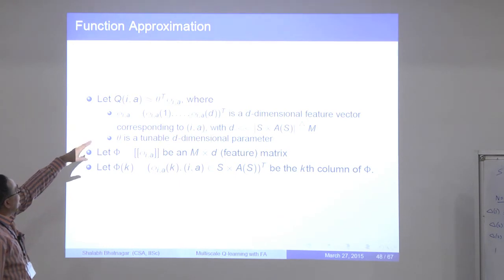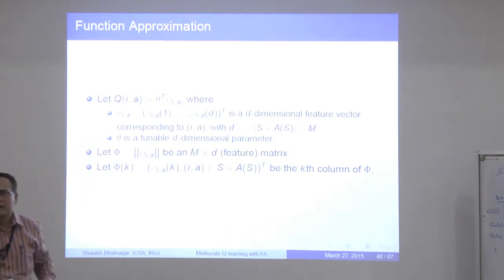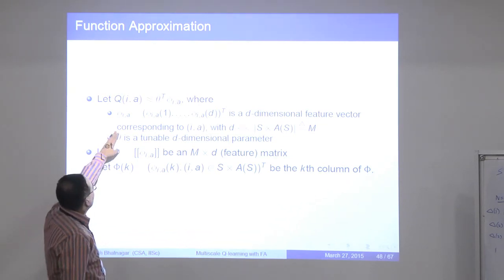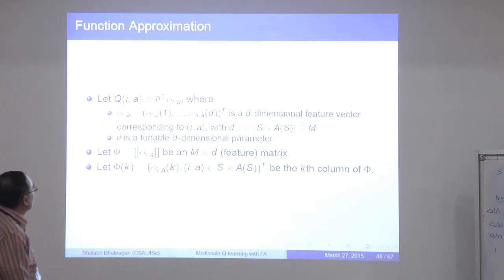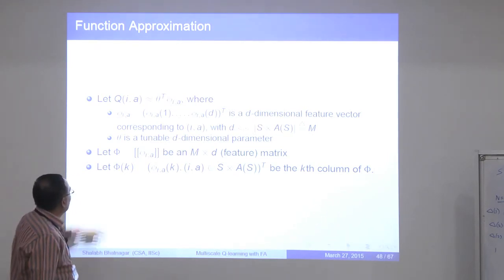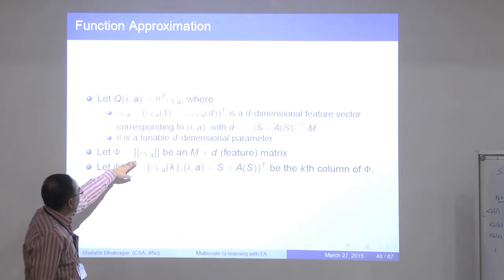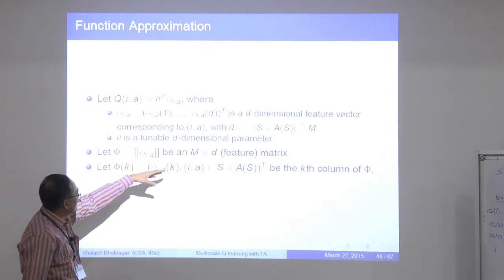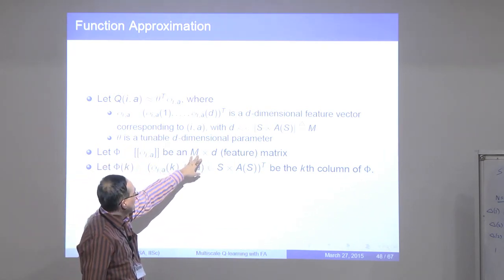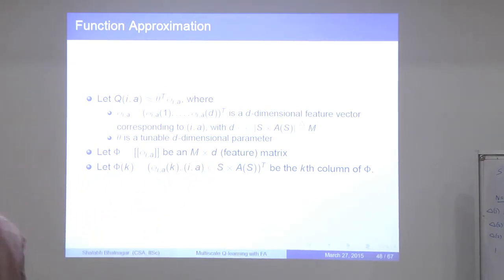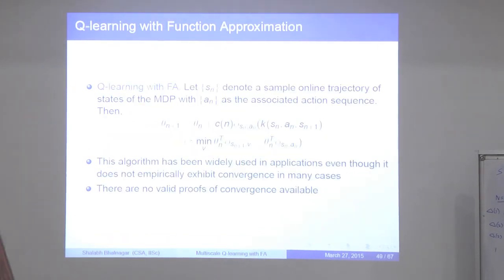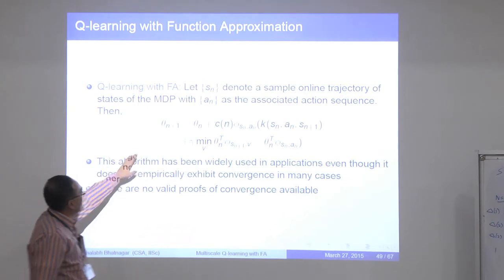This is what is done here. You approximate Q of I, A using a function approximator. Theta is a parameter, and phi of I, A are the features. Think of it as a d-dimensional feature vector. Let's put all of them in this matrix phi, which has dimension M cross D, where M is the number of feasible state-action pairs and D is the number of columns of this matrix. And the Q-learning algorithm with function approximation is just this.